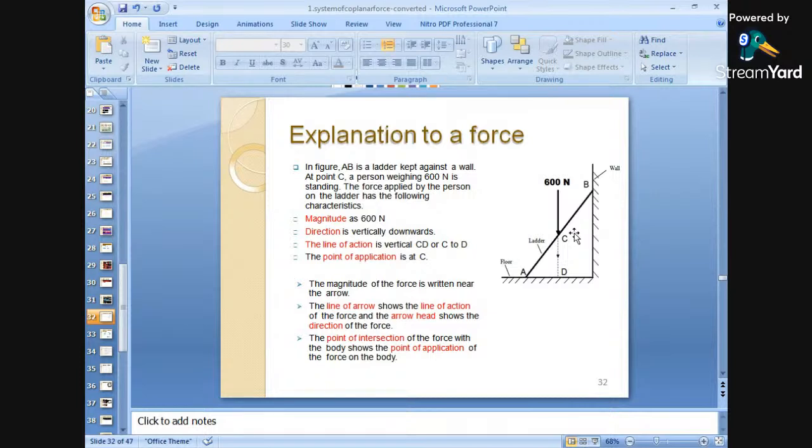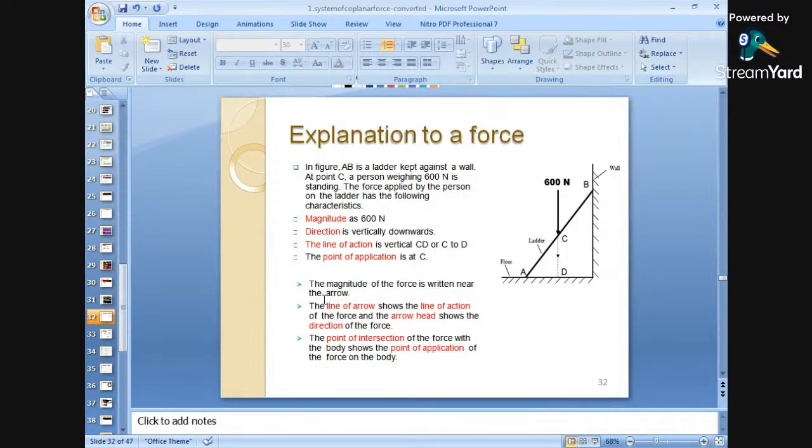Next, the line of action is vertically downward. CD, or C to D, is nothing but the line of action. What will be the point of application? The point of application is point C, where the load has been applied.